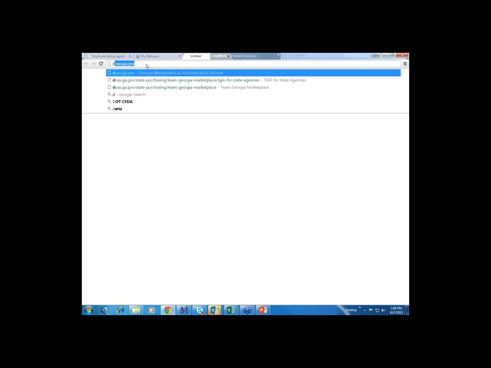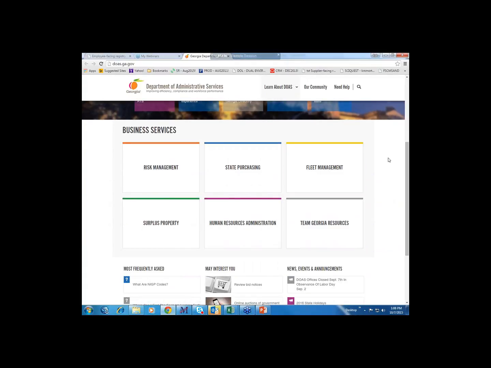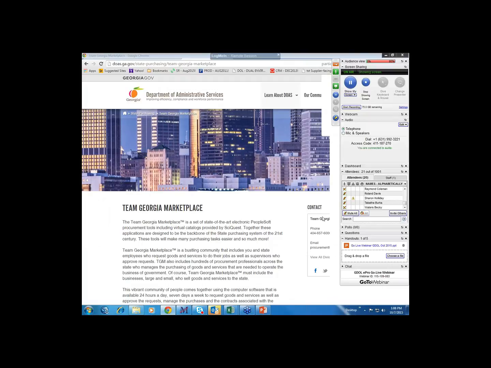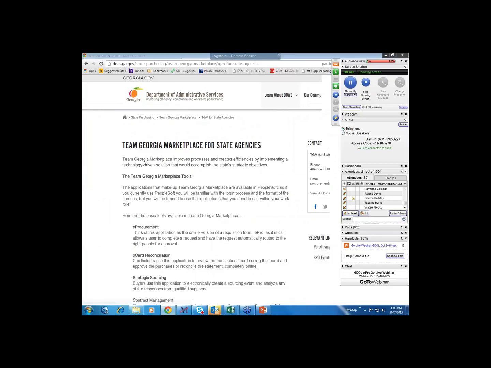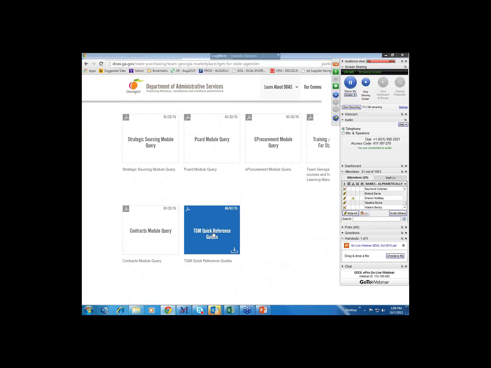If you go to doas.ga.gov, scroll down into this box called Team Georgia Resources, and then click on the Team Georgia Marketplace, and then scroll down, you click on this TGM for state agencies, and then if you scroll further down, you will see the TGM Quick Reference Guides.